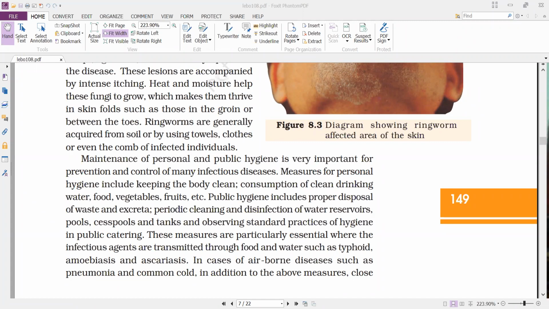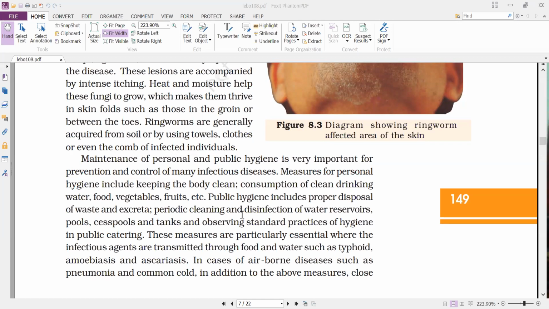And next, periodic cleaning and disinfection of reservoirs. That means the water reservoirs will be there, no? Overhead tanks, the reservoirs. We'll find tanks, ponds, lakes. All of them should be properly maintained. We have to see that the water is properly protected and should not become a place for breeding of insects.